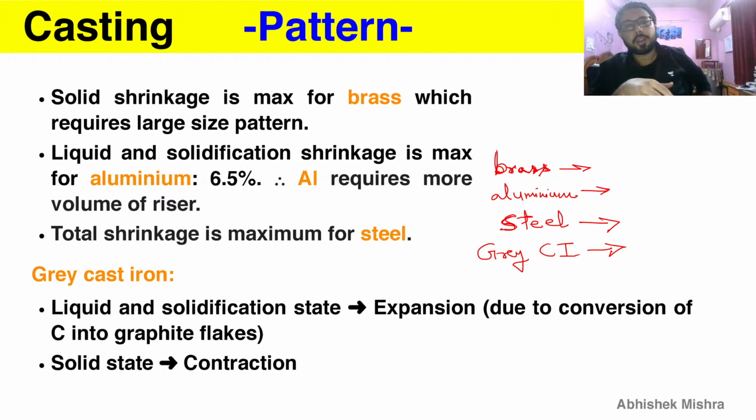So overall you have to remember: brass, solid shrinkage maximum; aluminium, liquid and solidification shrinkage maximum; steel, total shrinkage maximum; gray cast iron, expansion in the first two phenomena, liquid and solidification. So that is due to the conversion of graphite flakes from the carbon. So that will be it for this discussion.